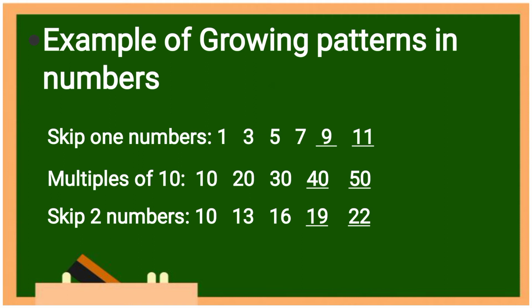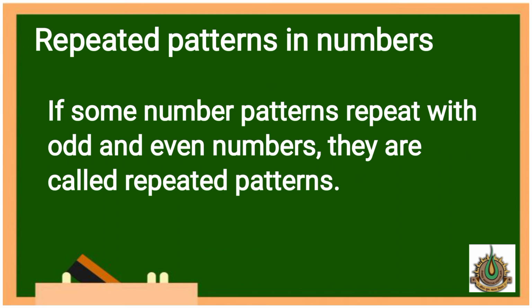So which number will come? 16. After 16, again 2 numbers we skipped, 17 and 18. So which number will come next? 19. After 19, 20 and 21 we skip. So which number will come? 22. So this is the example of a growing pattern in numbers.